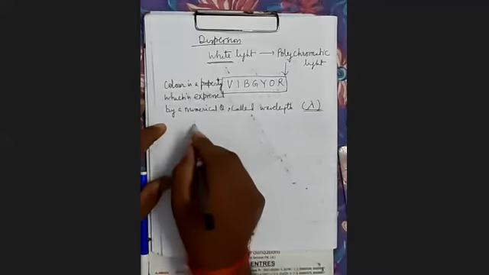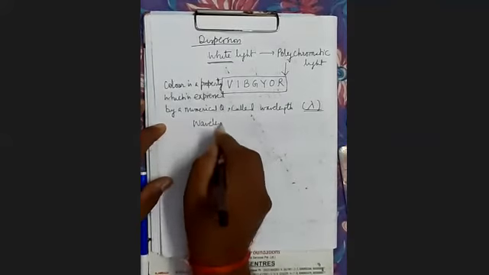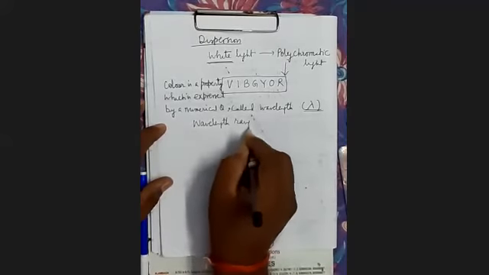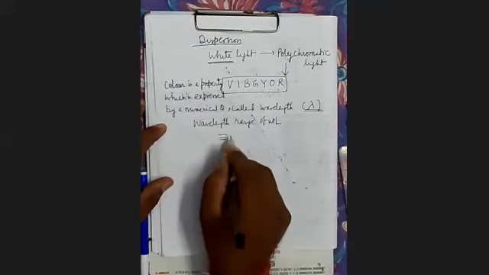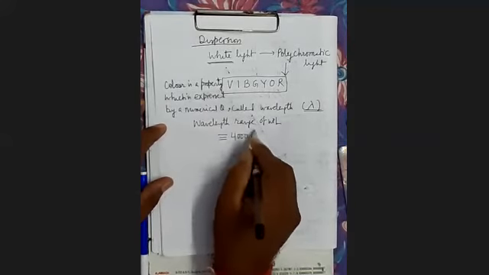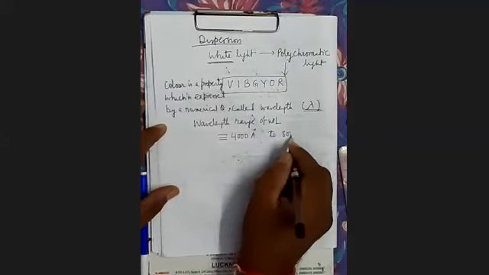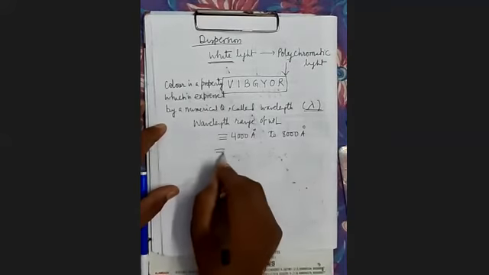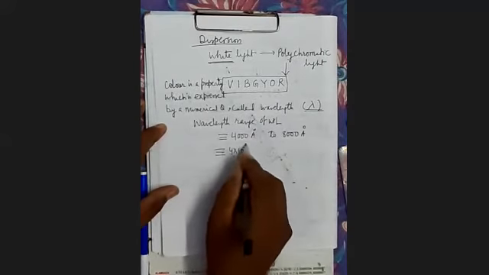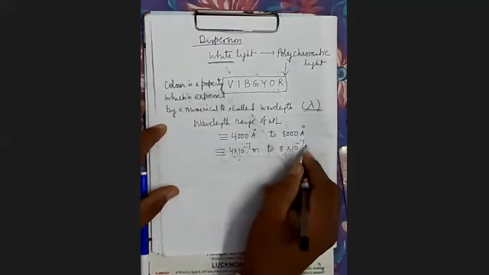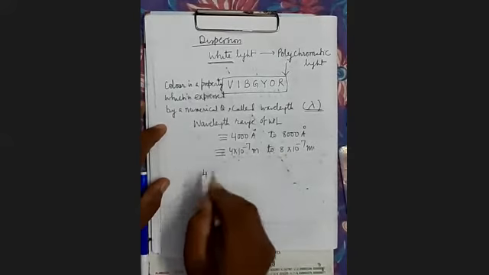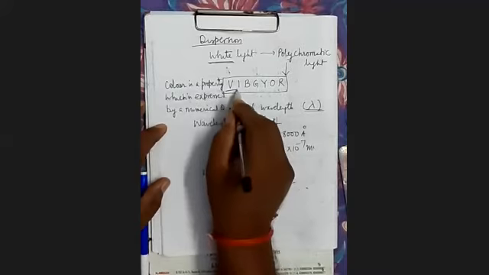What is the wavelength range of white light? It is 4,000 angstrom to 8,000 angstrom. If you write it in meters, it will be 4 into 10 to the power minus 7 meter to 8 into 10 to the power minus 7 meter. This 4,000 angstrom corresponds to violet color.